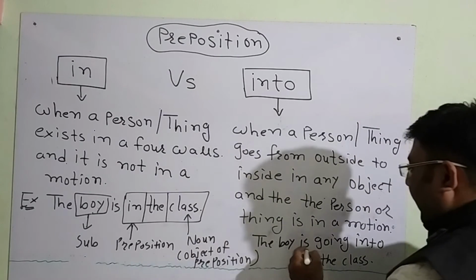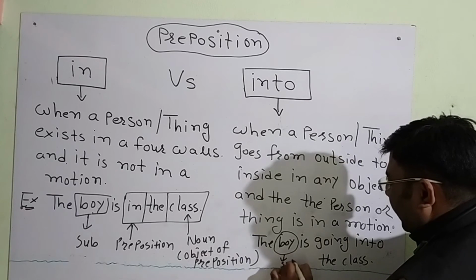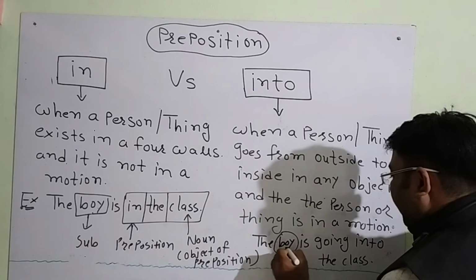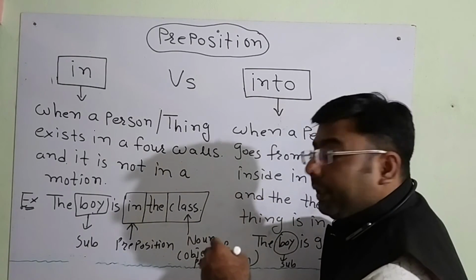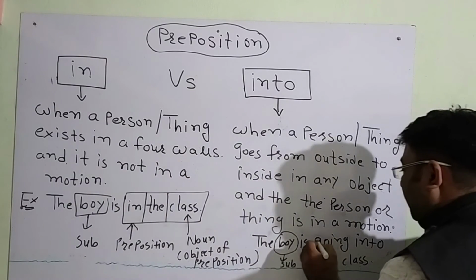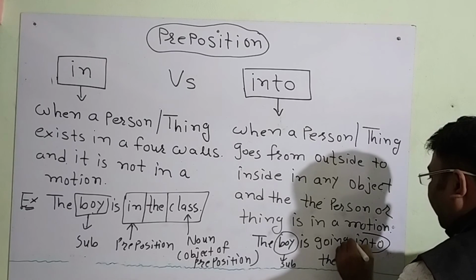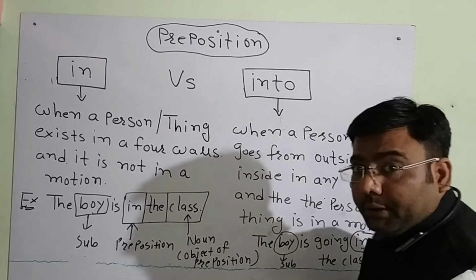Now you can see that the subject of the sentence is in the motion. He is in the motion and he is going into the class. So this is the preposition, and this preposition shows the motion.